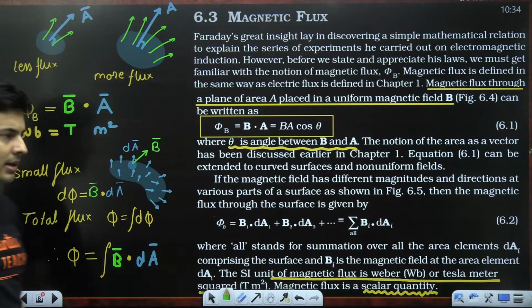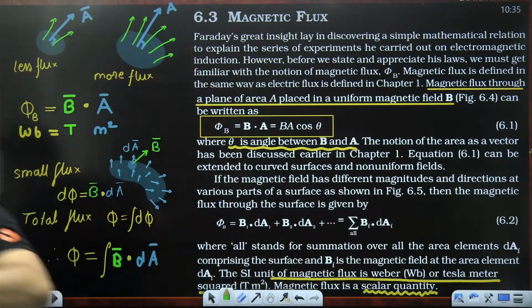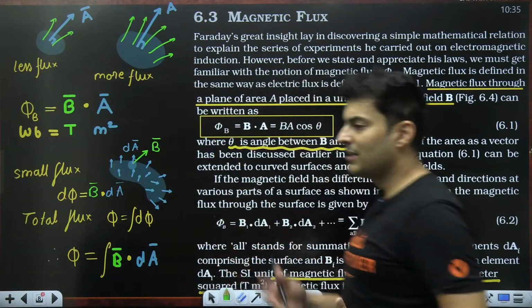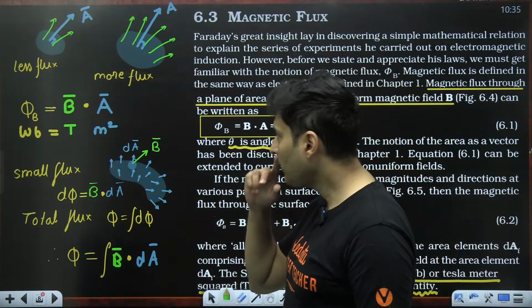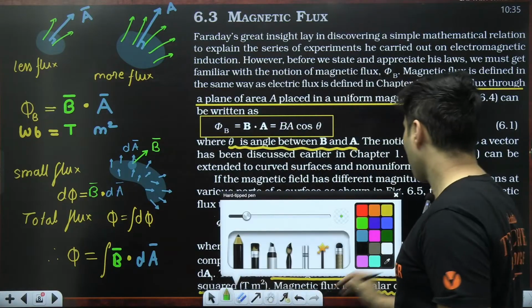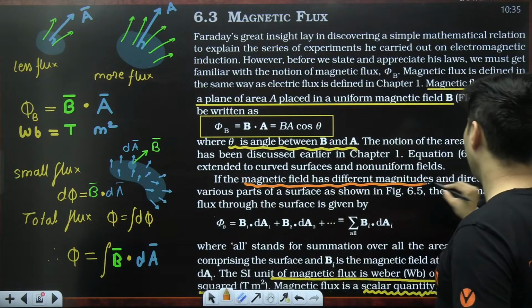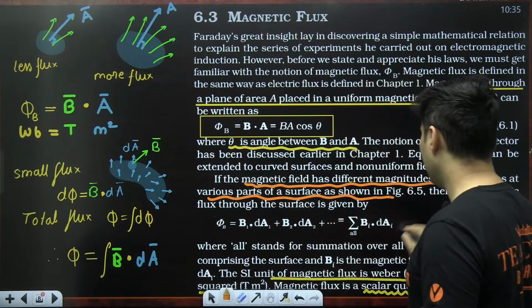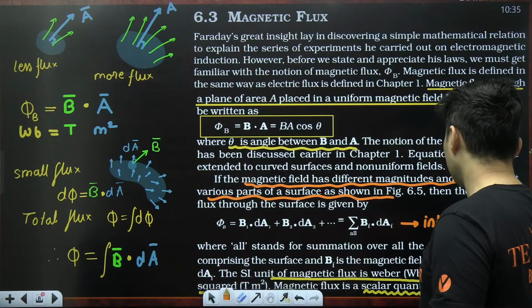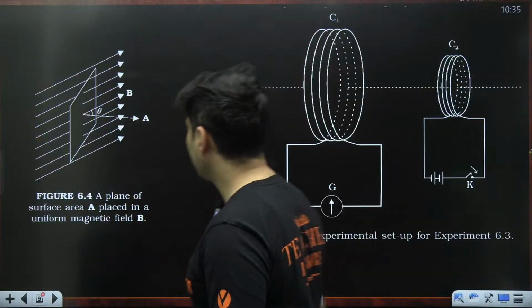Is this absolutely clear? How we find the total flux for a curved area for a random magnetic field? Everyone, you understand why integration came instead of summation? Because integration is just like summation but for small quantities, for small things. Great, that is what they have explained over here. If the magnetic field has different magnitudes and directions at various parts, then the entire thing is given via integration. Okay, great. So that was this particular slide.